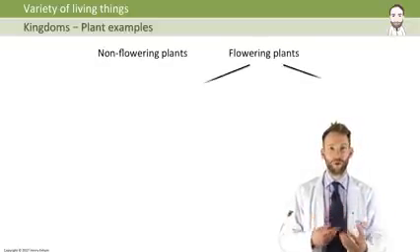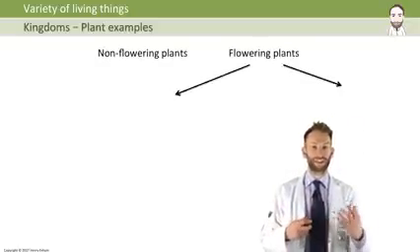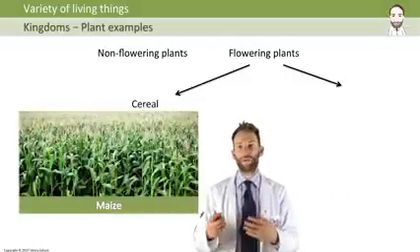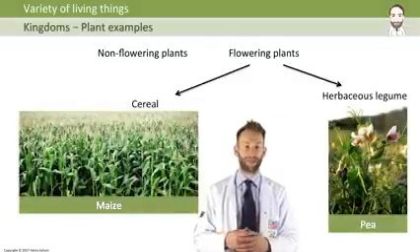Flowering plants, again, there's all different types of flowering plants, but you've got things like cereals such as maize, or you might get things like herbaceous legumes like pea plants.